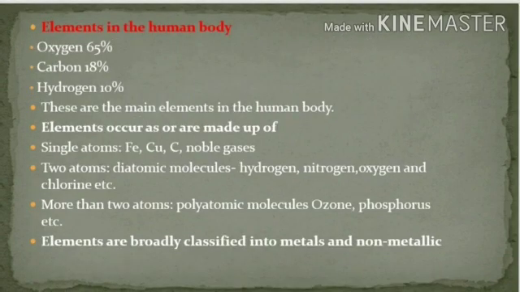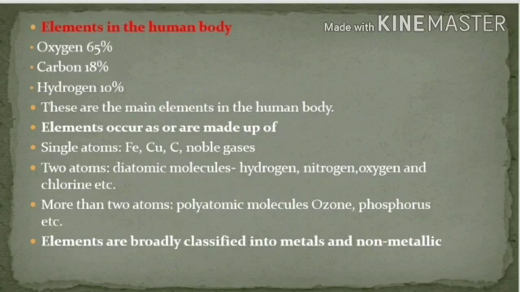Elements in the human body: oxygen 65%, carbon 18%, hydrogen 10%. These are the main elements present in the human body. Now, elements occur as one or are made up of single atoms, two atoms, or more than two atoms. Now, single atoms: example, iron, copper, carbon, and noble gases.